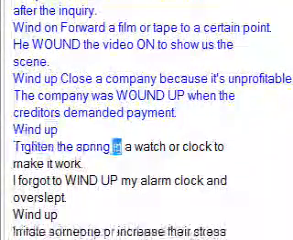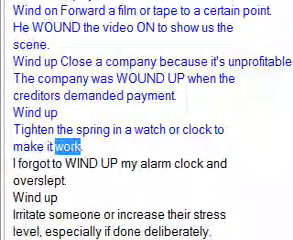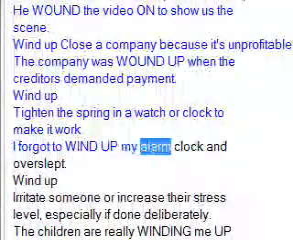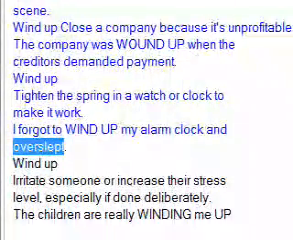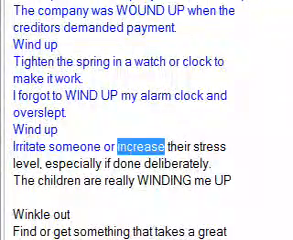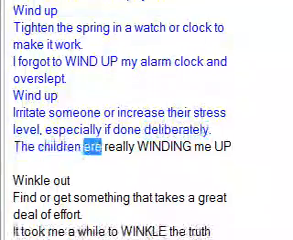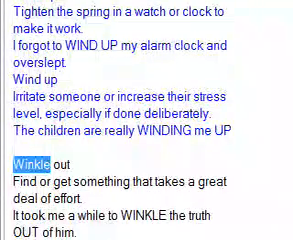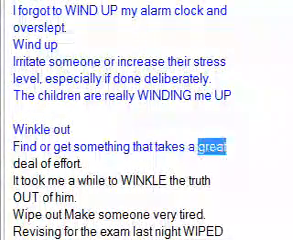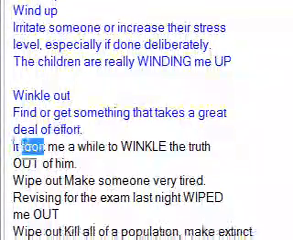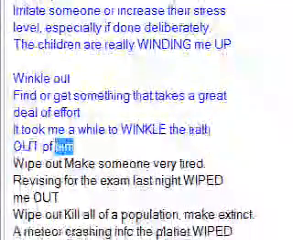Wind up: tighten the spring in a watch or clock to make it work. I forgot to wind up my alarm clock and overslept. Wind up: irritate someone or increase their stress level, especially if done deliberately. The children are really winding me up. Winkle out: find or get something that takes a great deal of effort. It took me a while to winkle the truth out of him.